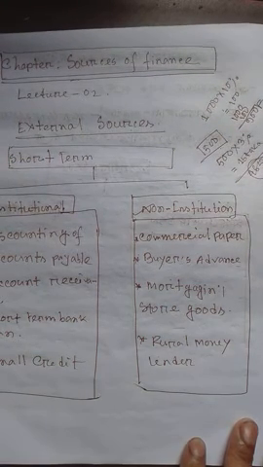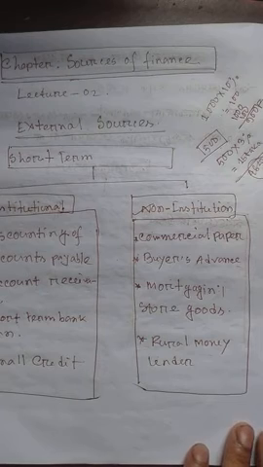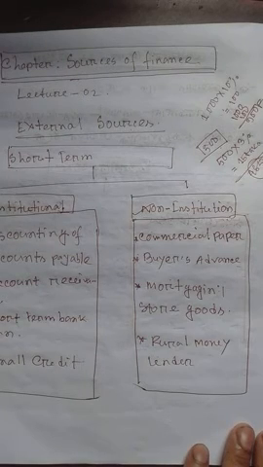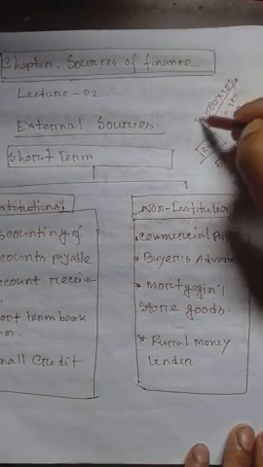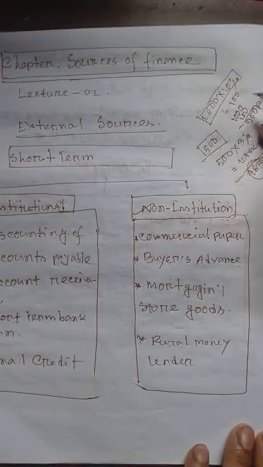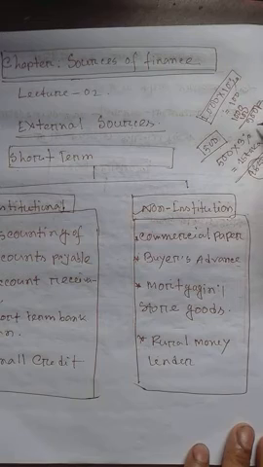When a company issues commercial papers at 10% discount, if the face value of the commercial paper is 1000 taka, then it collects 900 taka.